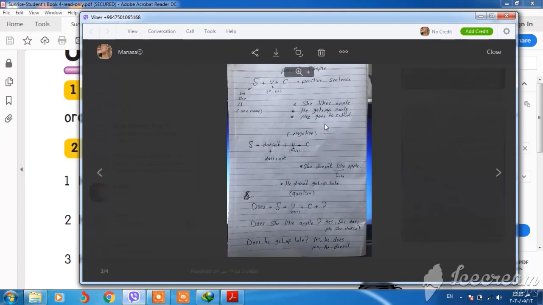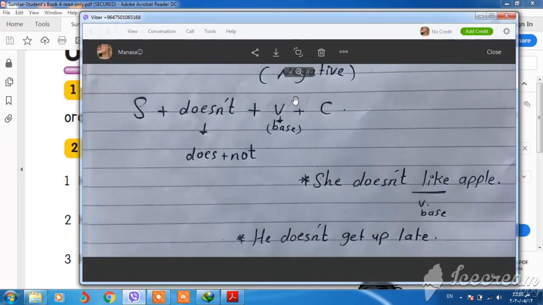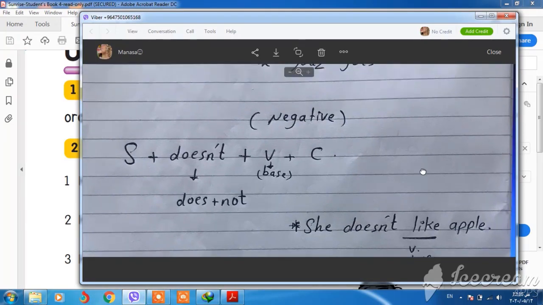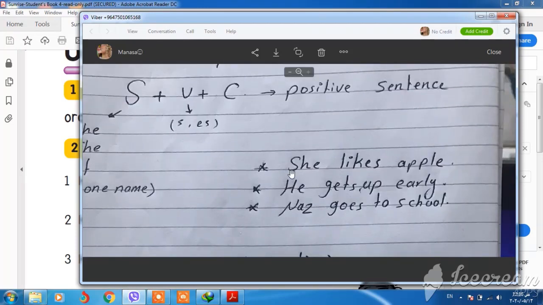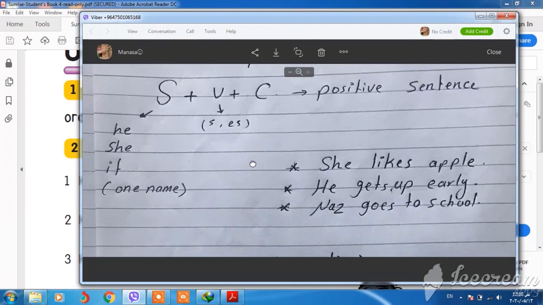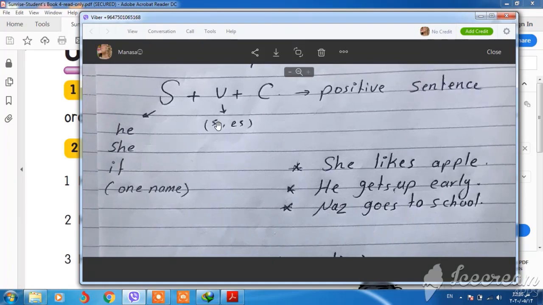With a positive sentence, we said that the subject should be he, she, it, or one name. For the verb, we put s or es on the verb, and then we have the complement. This is for a positive sentence.